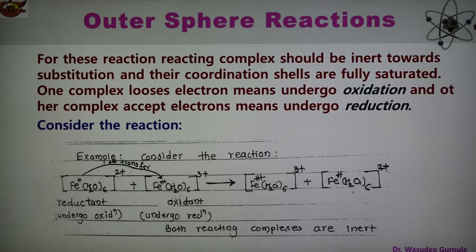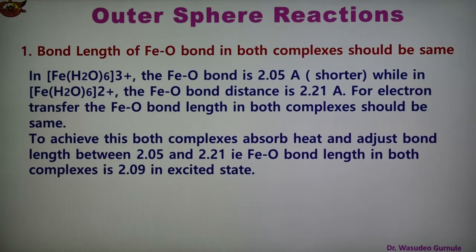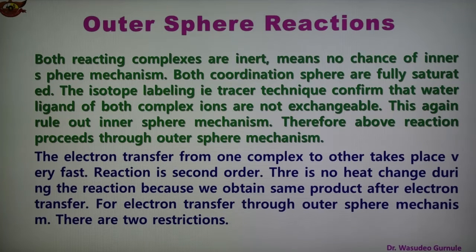And another part shown here, in this case of outer sphere, both the reacting complexes are inert. It means that there is no chance of inner sphere mechanism. So again we can say that there is no inner sphere mechanism because both are inert, and both coordination spheres are fully saturated.